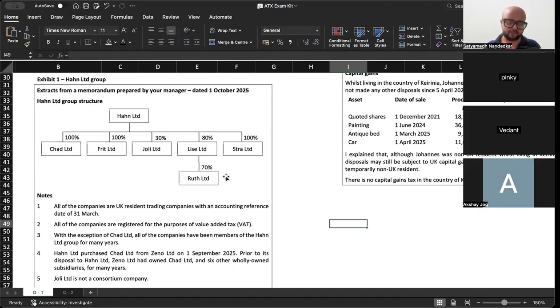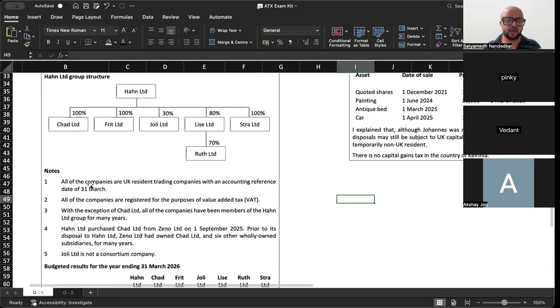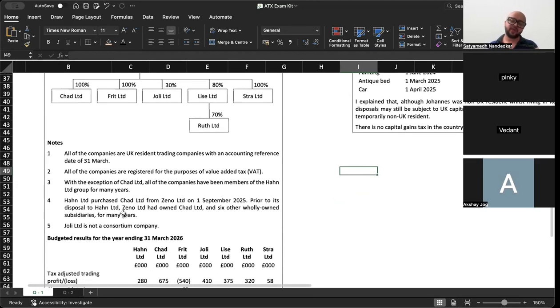No, actually, it's not 75%. No, no. Right. All of the companies are UK resident trading companies with an accounting reference date of 31st of March. All of the companies are registered for purposes of VAT. With the exception of Chad Limited, all of the companies have been members of the Hahn Limited group for many years. Hahn Limited purchased Chad Limited from Zeno Limited on 1st of September. Prior to its disposal to Hahn Limited, Zeno had owned Chad and six other wholly owned subsidiaries for many years. Jolie Limited is not a consortium company.